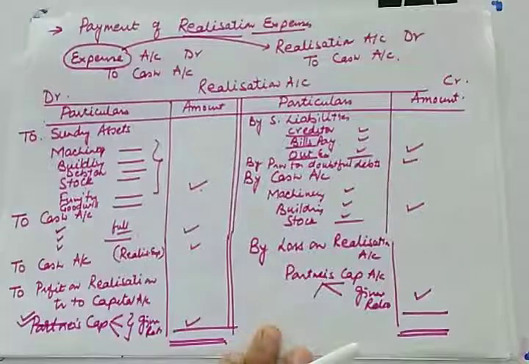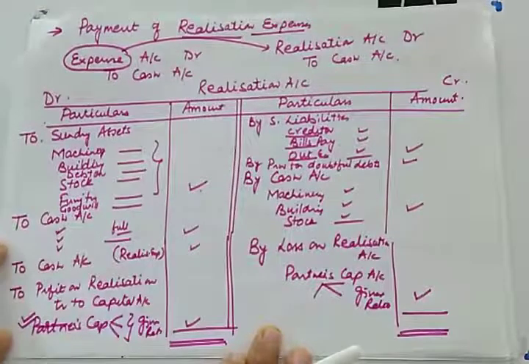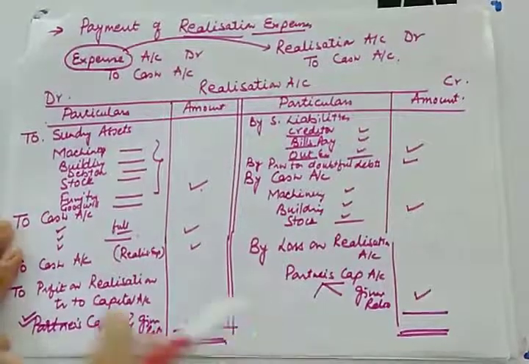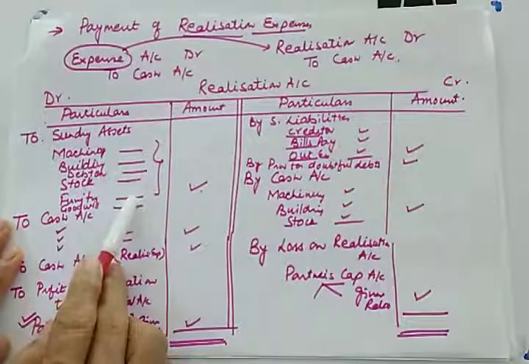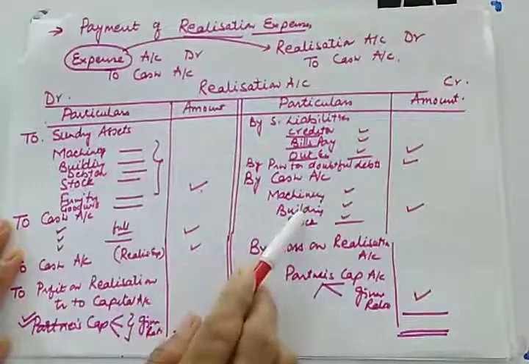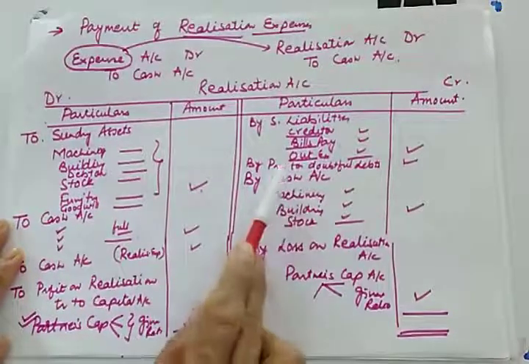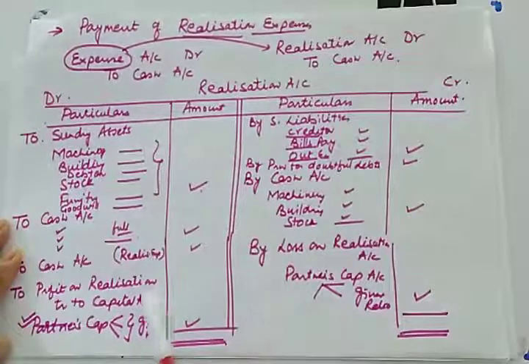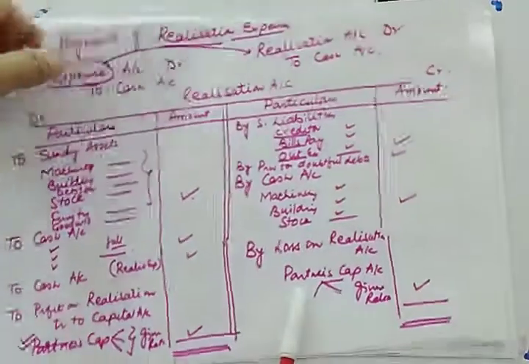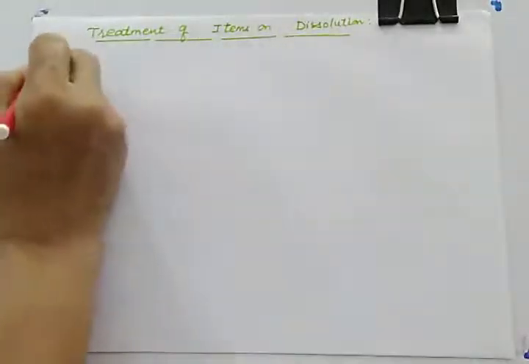In the previous lecture we have learned how to prepare realization account, how to transfer assets and what type of assets are to be transferred to realization and how those assets realize. Likewise, transfer of liabilities and payment of liabilities and the net result of realization. In today's lecture we will be learning a few more concepts relating to dissolution. So let us start. Our first concept is treatment of expenses.